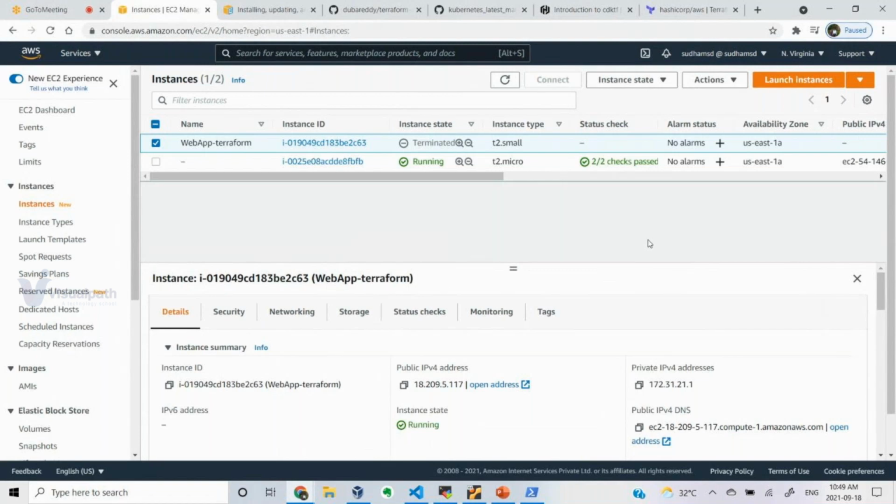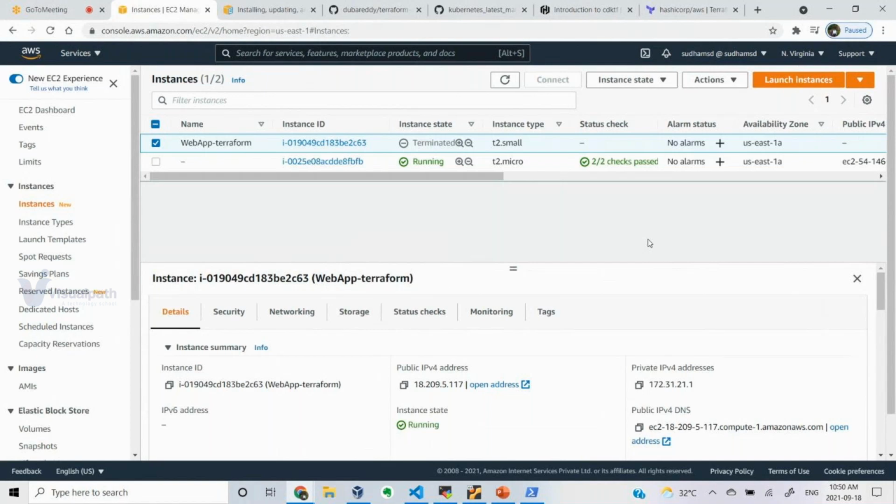How simple it is, rather than maintaining from the CLI, or maintaining a PDF document or a wiki document to run a step-by-step process. Some people may miss steps, or miss names and parameters. To avoid these kinds of things, this is the best way to maintain your infrastructure. For the automation process, this is the way to use tools to simplify your job. So Terraform is the best tool for infrastructure automation.